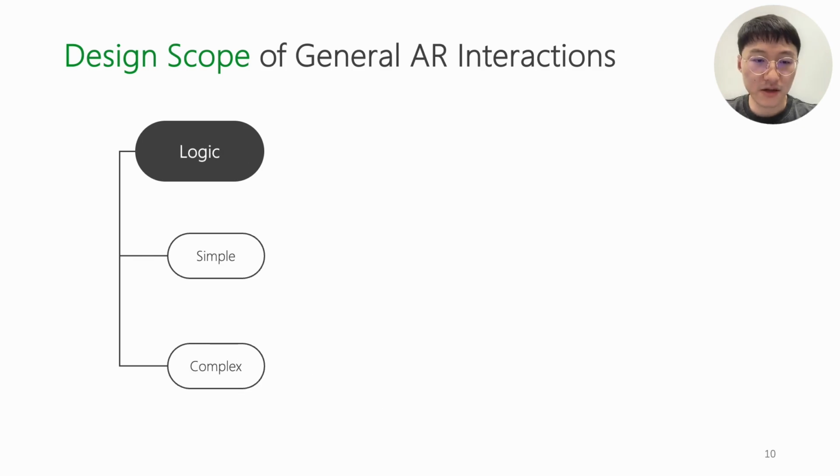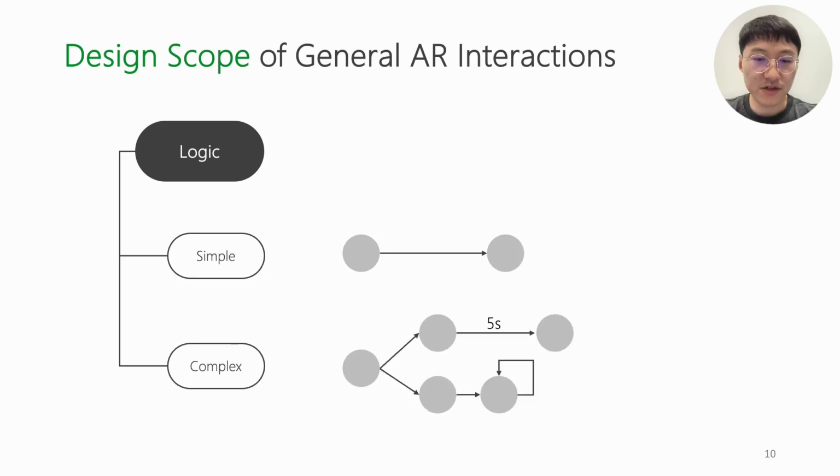An AR interaction can include a range of logic flows, varying from simple to complex. In simple cases, the logic flow may involve a straightforward and linear sequence of steps. In complex logic flows, it may contain branches, loops, iterations, time control, and multiple conditional statements.